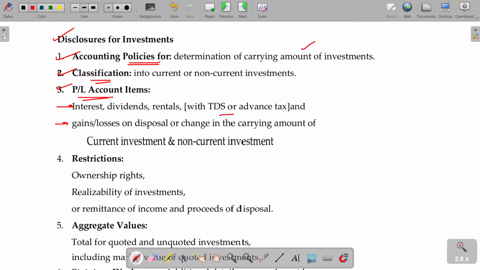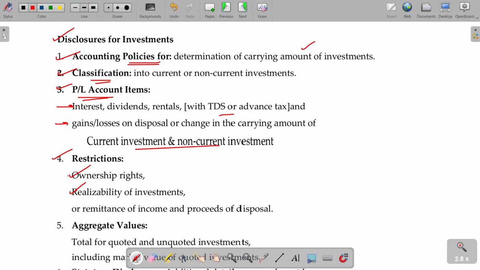On disposal, how can you treat? Current, non-current transfer and how can you handle that? Restriction. The investment is what you have, you cannot transfer as you wish. There may be a commitment to hold at least 5 years. That is called restriction. You have to intimate this. You don't have the rights to sell as you wish. Ownership rights. And if you want to suddenly sell, will you be able to sell at the market rate, which is called realizability of investment?